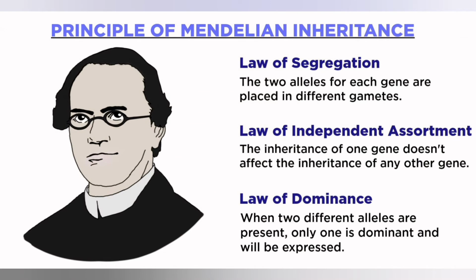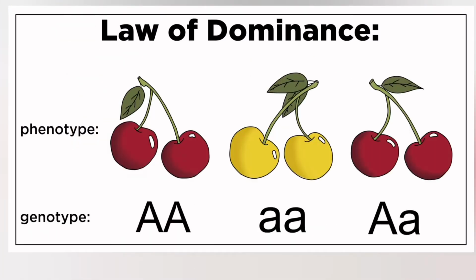They are the law of dominance, the law of segregation, that you can say purity of gametes, and the law of independent assortment. So let's look at all these laws one by one. So let's get started. Law of dominance.